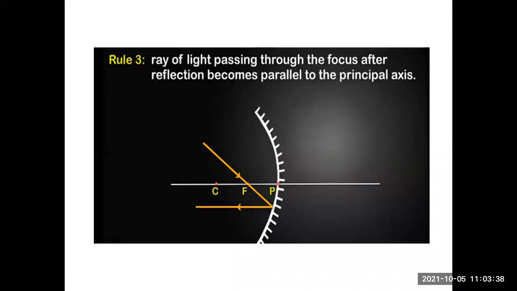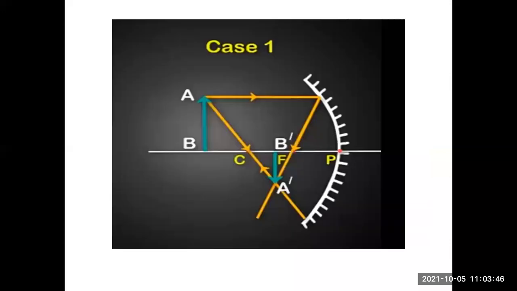Ray of light passing through the focus after reflection becomes parallel to the principal axis. This is the vice versa of rule 1. These are the cases which we have studied. Just go through the diagrams.